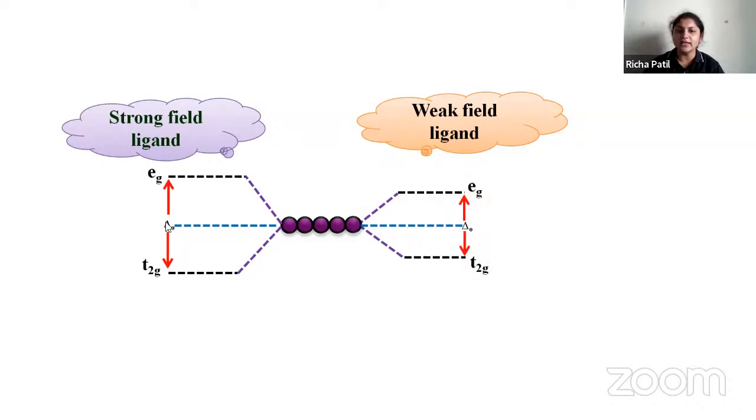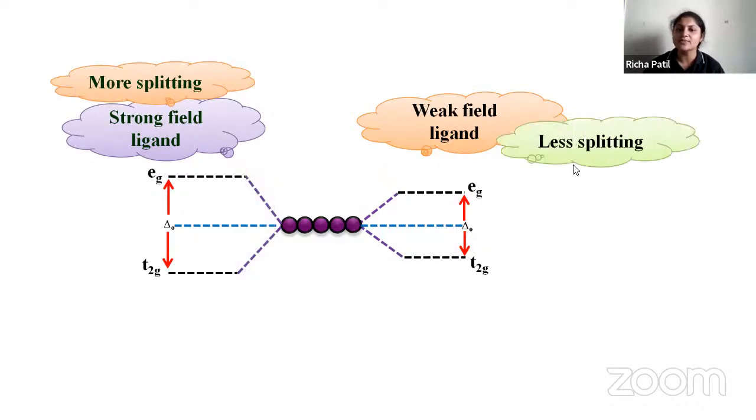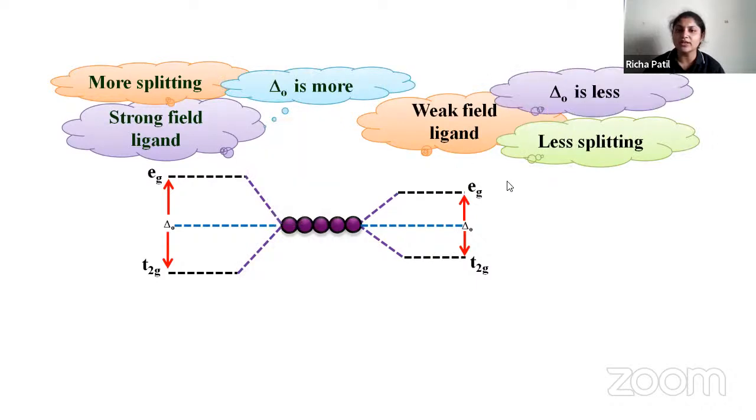So you can see the delta naught, that is delta octahedral. The value will be more in case of your strong field ligand, and in case of weak field ligand, it will be small. So more splitting will take place in strong field ligand, and less splitting will take place in weak field ligand. So here the delta O is more, here the delta O is less.